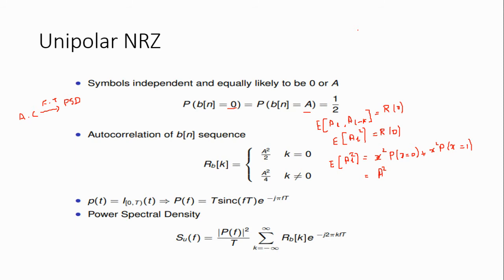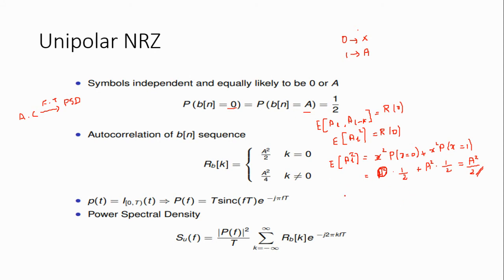For symbol 0 there is no pulse, and for symbol 1 we represent A. So it is 0 into 1 by 2 plus A square into 1 by 2. So the autocorrelation function is A square divided by 2. This is the autocorrelation function of the bit sequence.